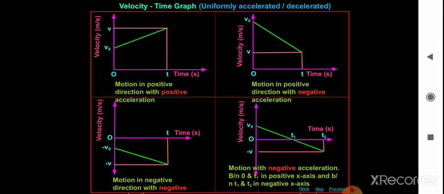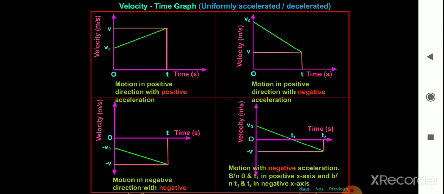Here only the green line is important. The pink line is not important. It just shows the coordinates under the x and y axes. Only the green graph is important, so you have to draw the x and y axes with that green line.